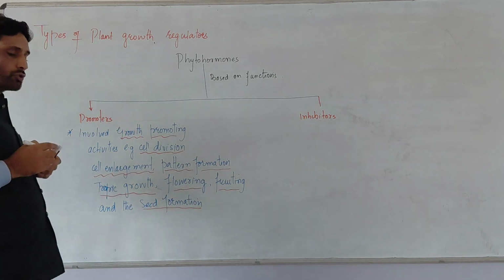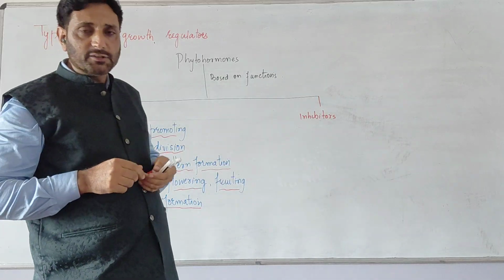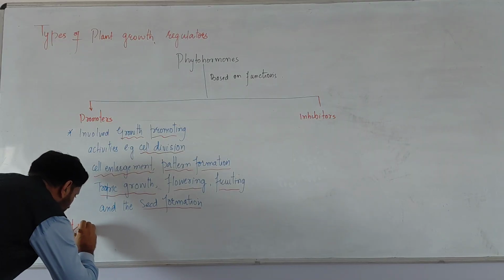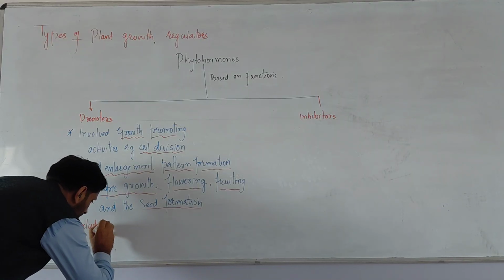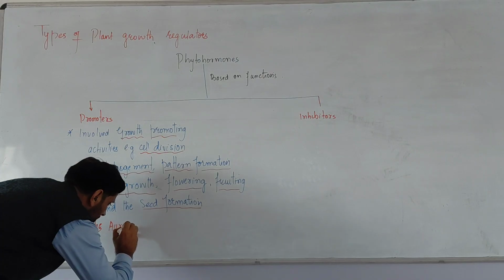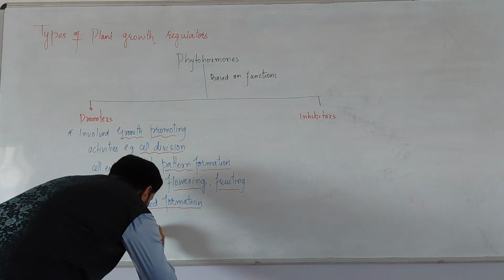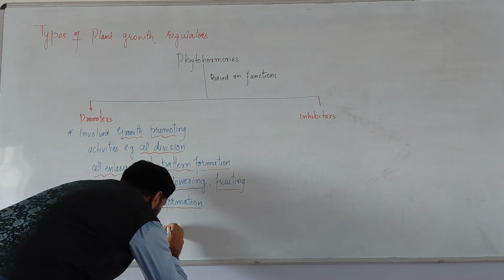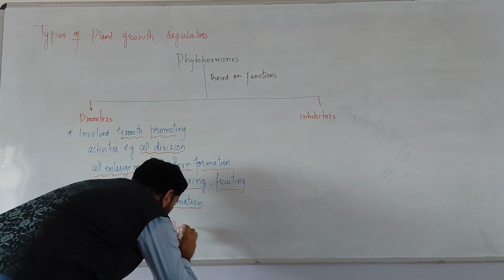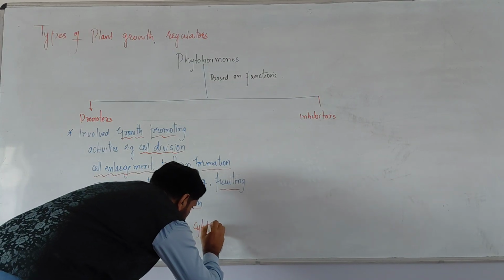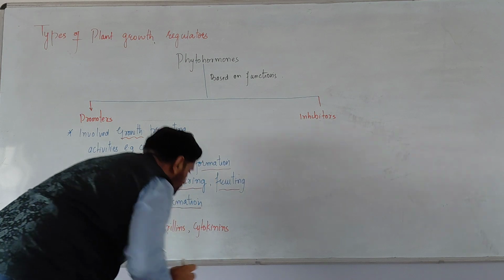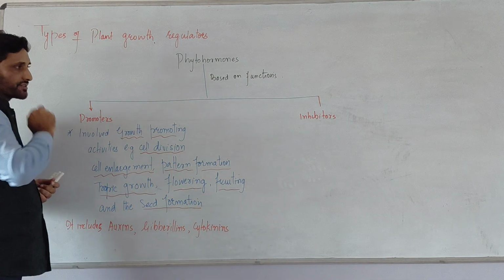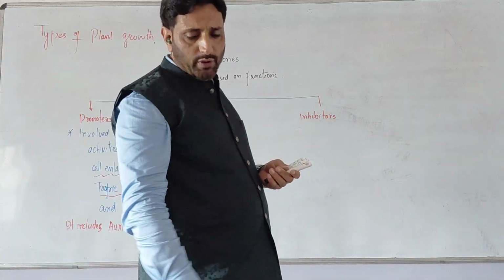So there is a group of hormones which we call promoters. These promoters include auxins, gibberellins, and cytokinins. So these are the growth promoting hormones, or we can say these are the promoters. And there is another group, the inhibitors.